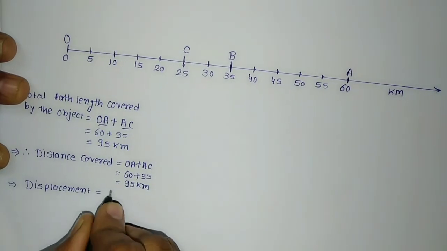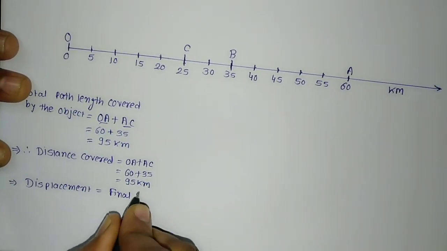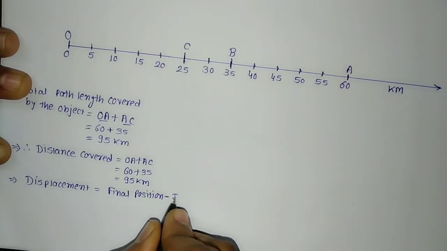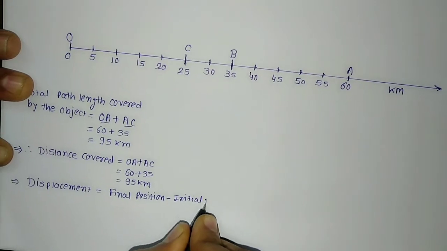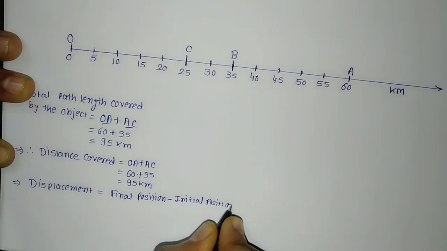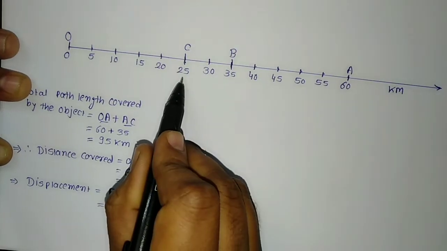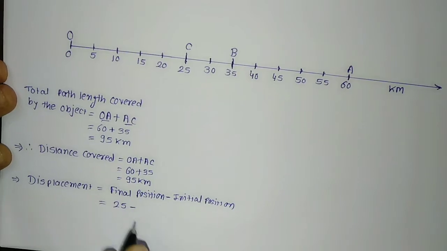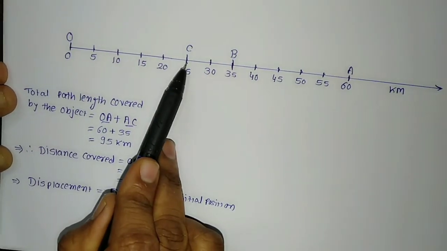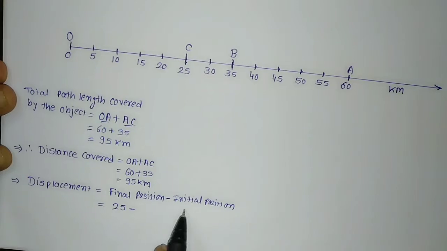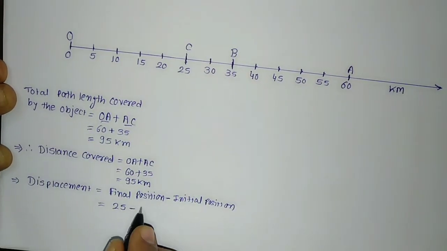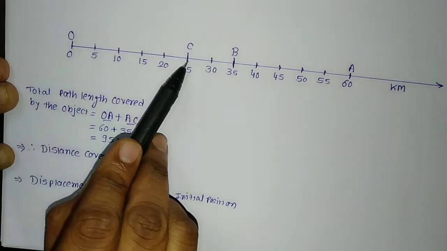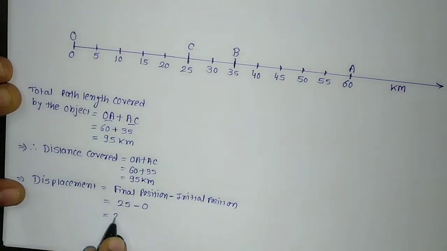We will write displacement is equal to final position minus initial position. What is the final position? How much is it? It is 25. So we'll write 25 minus initial position. Initial position is how much? It is 0. So the distance, that is the shortest distance between the initial point and the final point, is 25 kilometer.